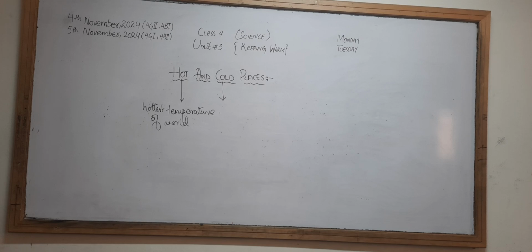If we talk about the coldest temperature of the world, it is also in Antarctica, the East Antarctic Plateau, which has a temperature of minus 92 degrees centigrade.